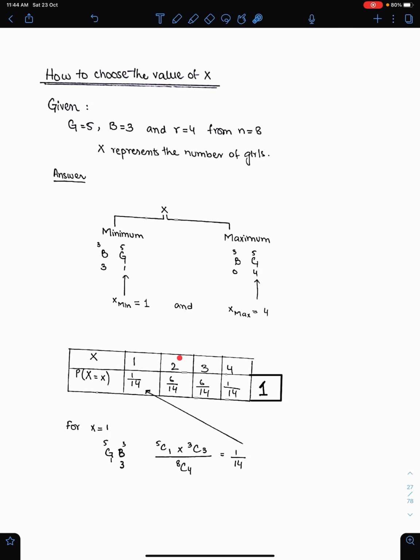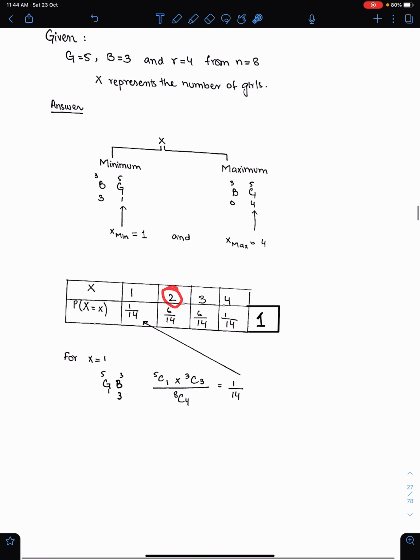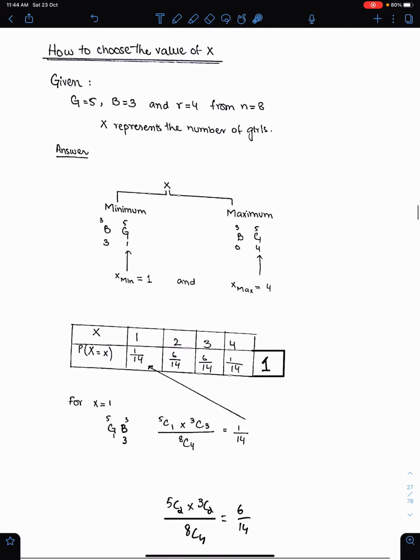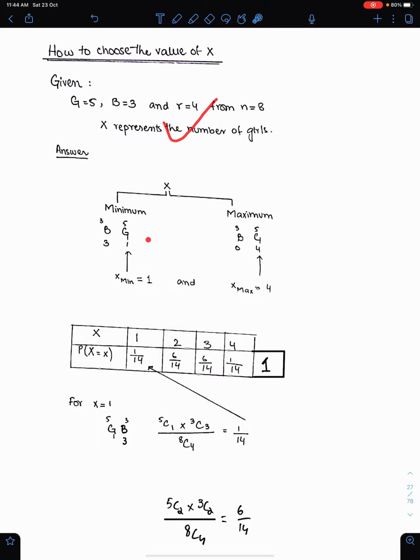You can also find this probability in the same way. For example, if you have to find this probability, 2 girls, you have to do 5C2, 3C2 for 2 boys, because altogether we need 4, divided by 8C4. This will be 6 upon 14, and so on. So this is the way to decide the value of x, and this is the way to find the probabilities.